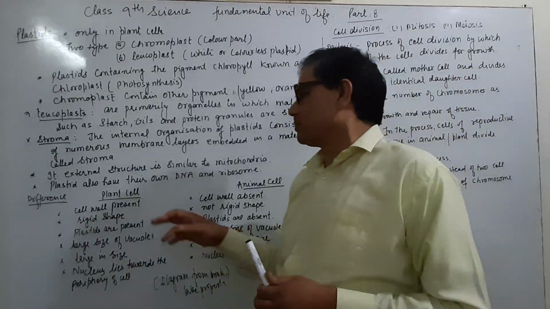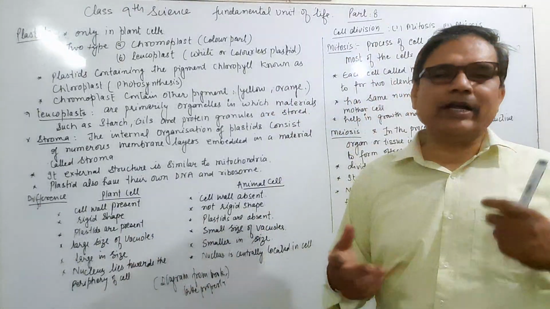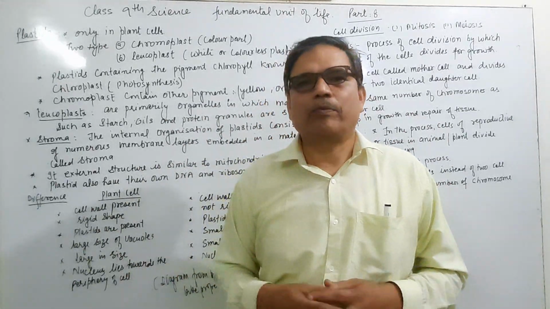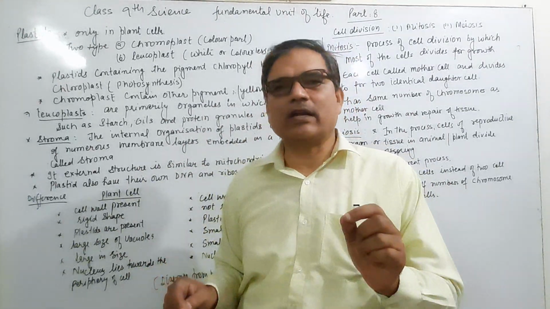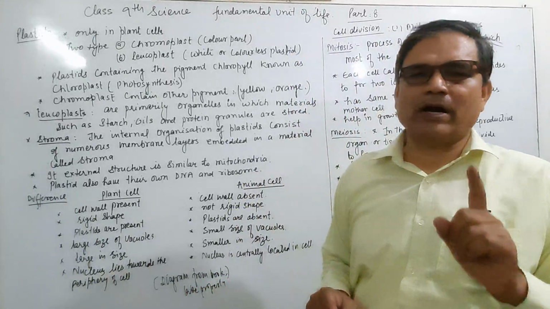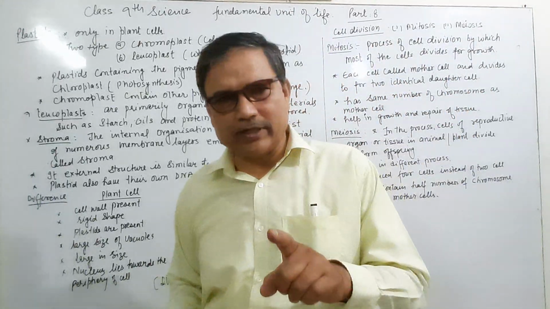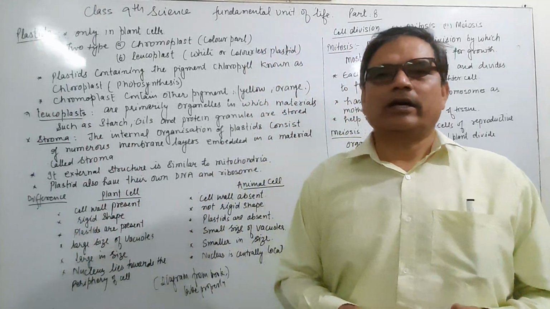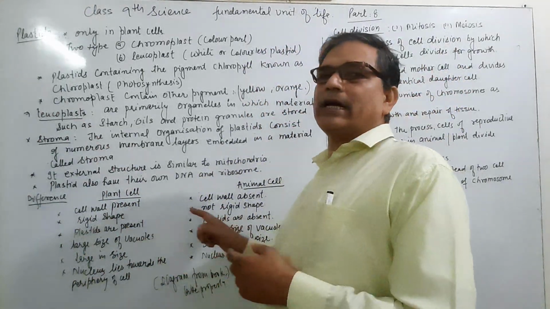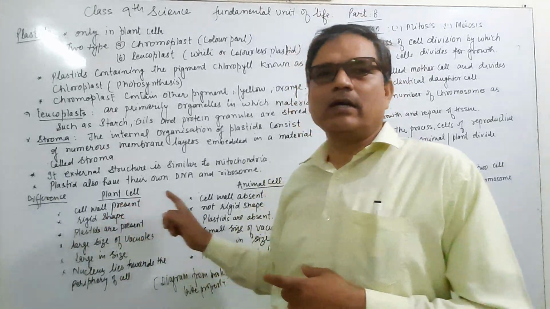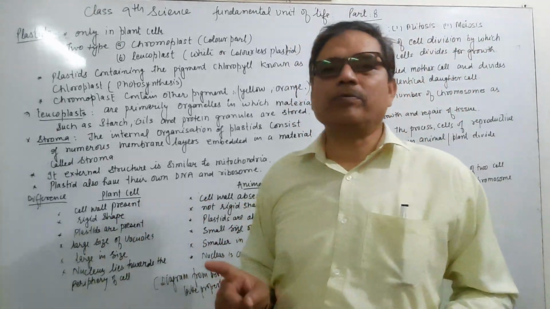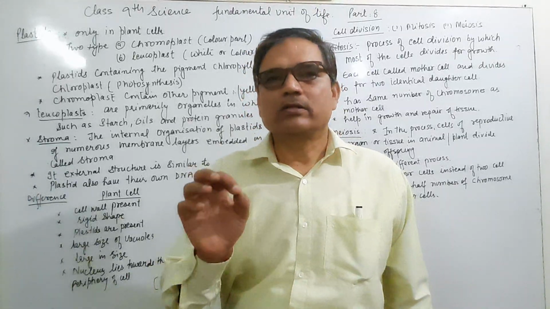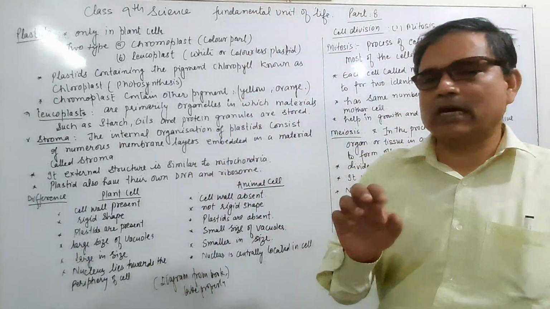In plant cell, the cell membrane, or plasma membrane, is present in both plant cell and animal cell. But in plant cell, the cell wall is also present. In plant, the cell wall is the outermost layer of the cell. That means the cell wall is present in plant cell and absent in animal cell. Animal cell contains only the plasma membrane, not the cell wall.